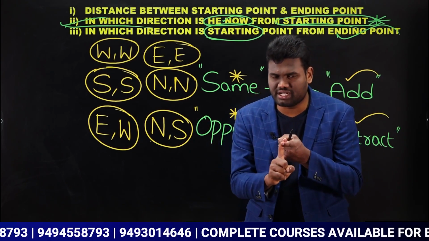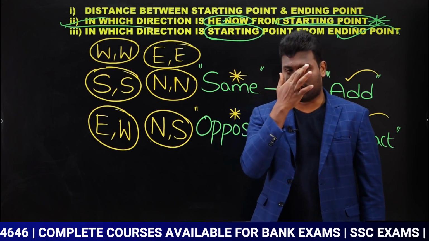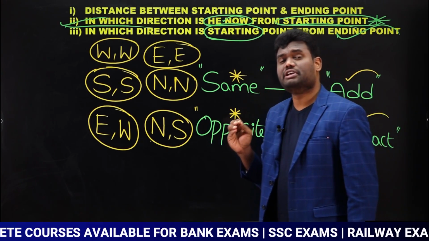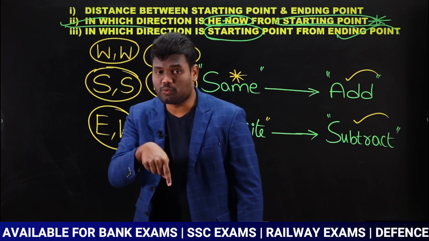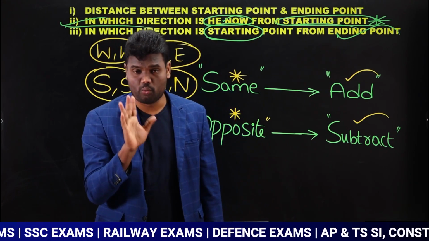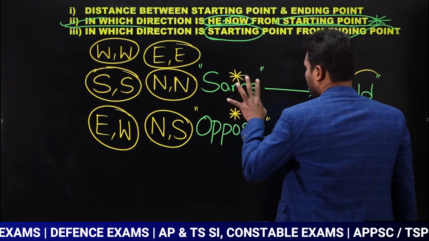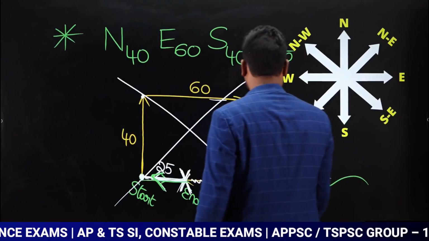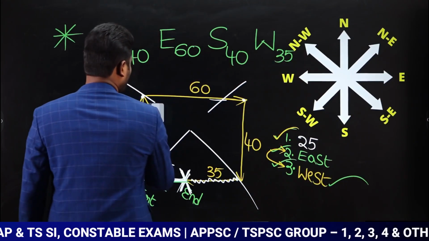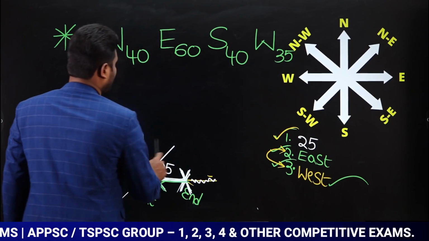So the first model question is, in which direction is he facing now? That is your first model. And here the question is, in which direction is he now from the starting point? From the starting point. Is that clear? Very, very, very important. Now look at this. Using this application, we are going to solve this question. Observe carefully. Now if you observe, this is what we have done using a diagram.